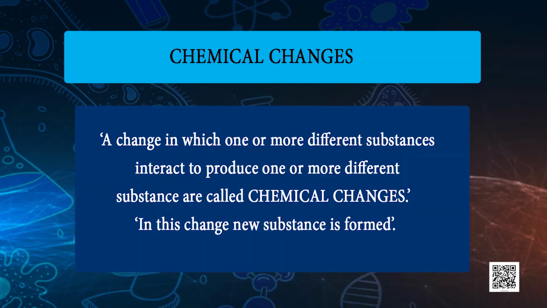So, can you recall and define what is a chemical change? A chemical change is one in which one or more different substances interact with each other to produce one or more different substances. They are called chemical changes and always remember in this change a new substance is formed. So, today we are going to learn about chemical reactions and equations of class 10th.